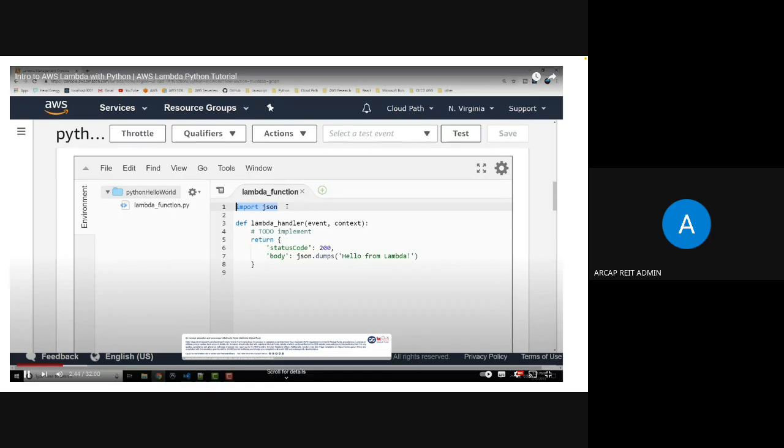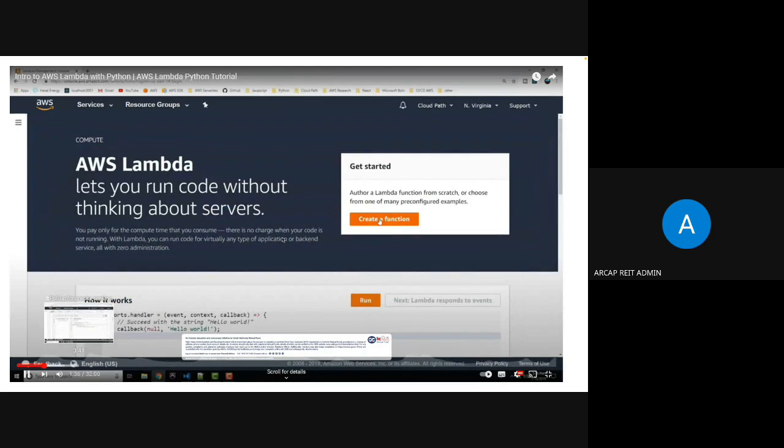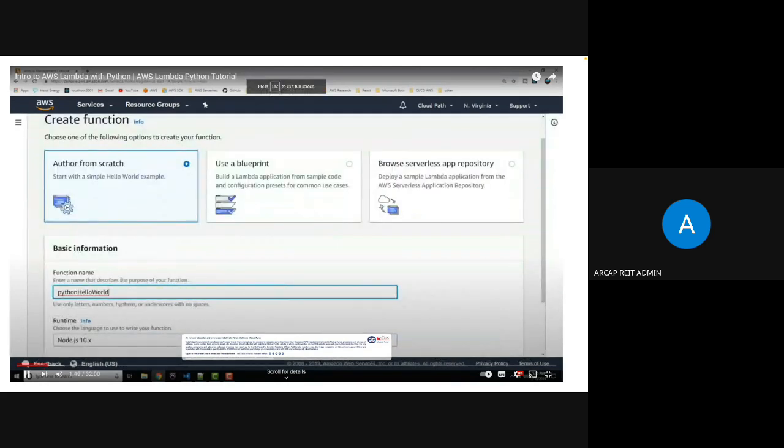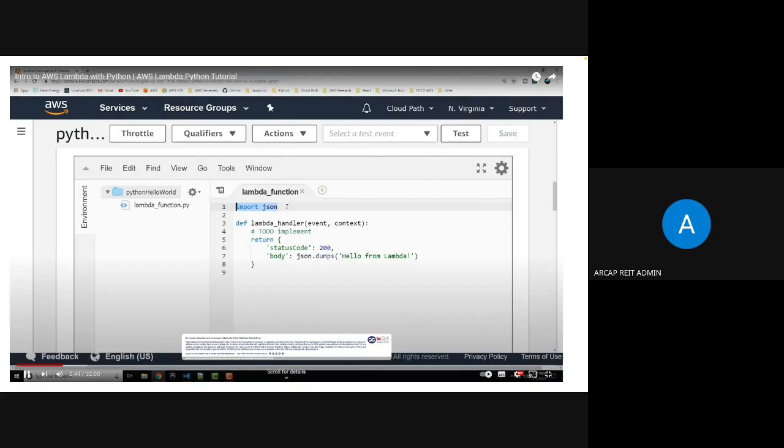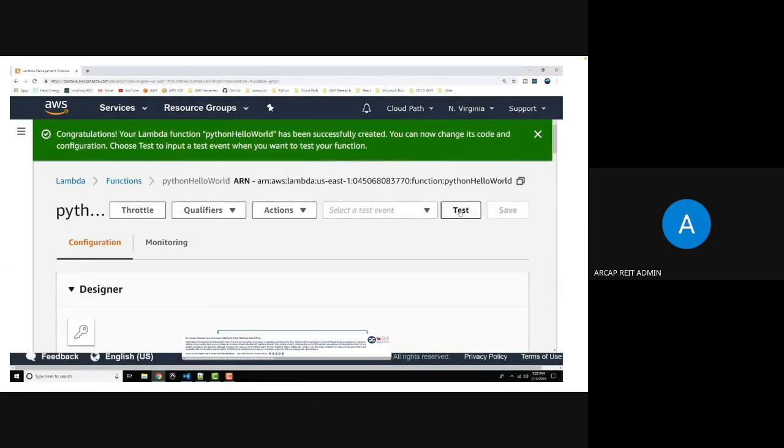Then here we can simply write a function. Here you can see we are creating a Lambda handler, the function name, and we are taking the arguments as event and context. We are returning the status code equal to 200 and the body as JSON dumps hello from the Lambda. So this is the simple function we have created, right? Initially, first we open the service, we create a function, then we write a name, then we specify the runtime, and we go and write the code.